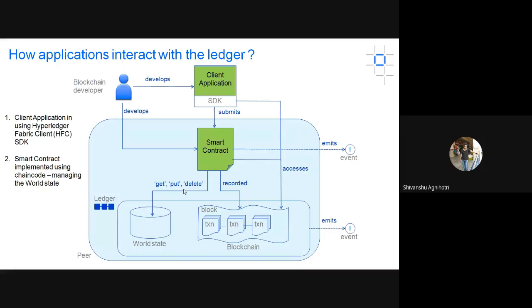The main part is that a blockchain developer develops the client-side application, writes transactions, and the same developer will develop the smart contract for the business organization. A smart contract basically contains rules for the organization. A good example: suppose you are selling a product and you want to sell it for at least 5,000 rupees.